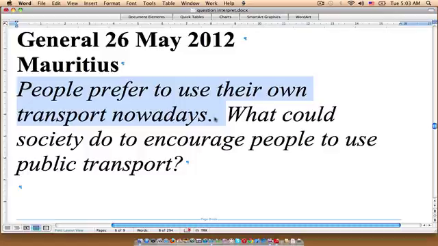We're being told people prefer to use their own transport nowadays, so they like to use a private car. They would prefer that to using, say, the bus or the subway, or some other form of public transportation. So the question's asking us, what could society do to encourage people to use public transportation?